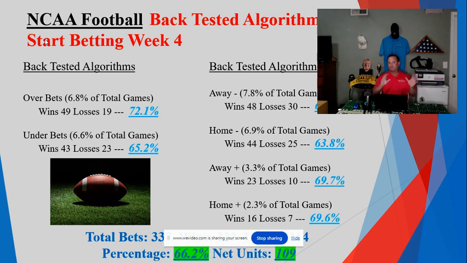I'm going to highlight some things from week 1. I'm going to talk through my system as I always do. I'm going to talk about some upcoming games today. We're going to see what the system picks. We're going to talk through some stuff. Back tested algorithms. If you want to look at my previous data, you can.